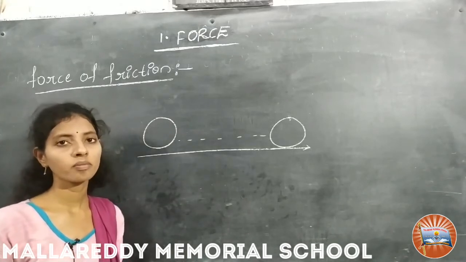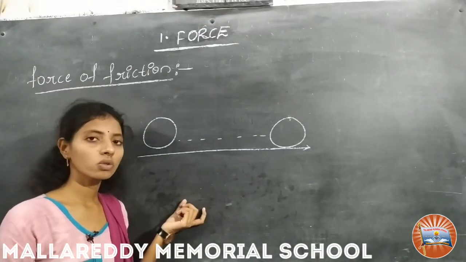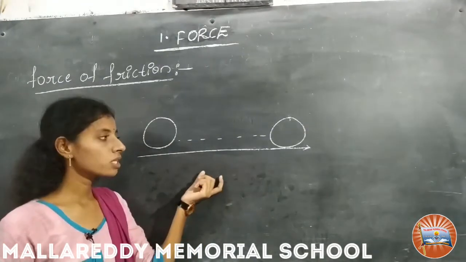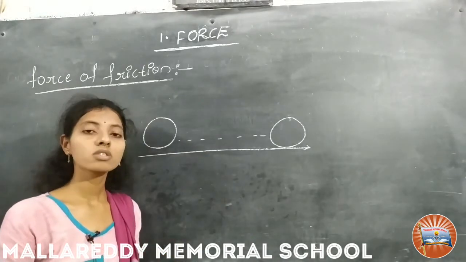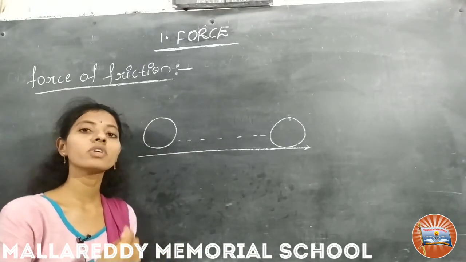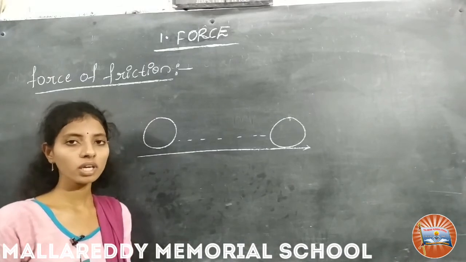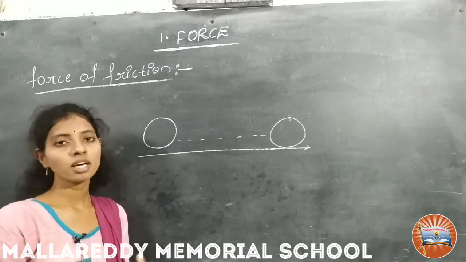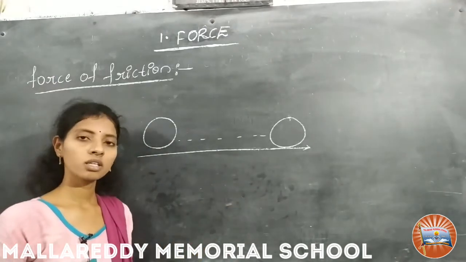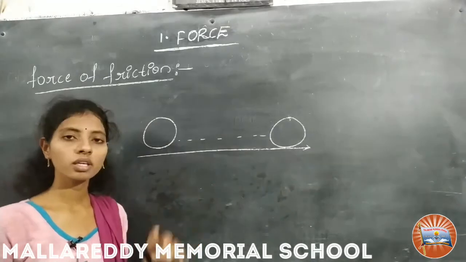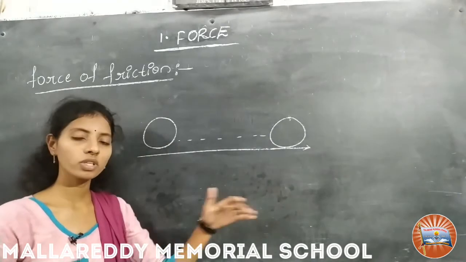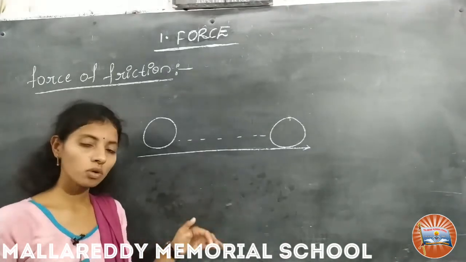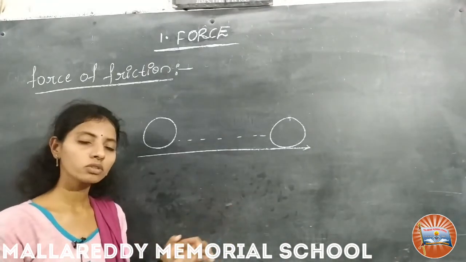Does the change in the ball and bicycle depend on the roughness and smoothness of the surface on which they move? Yes, it depends on the surface. The ball or bicycle that is moving stops after some time, so we have to find out what force is acting on them. Okay.